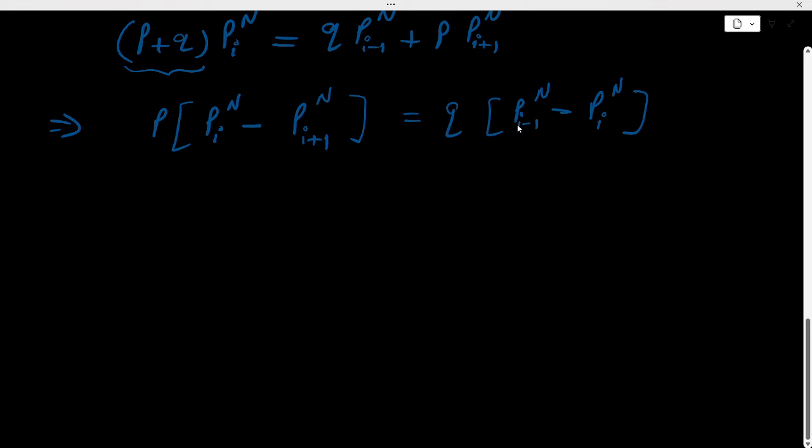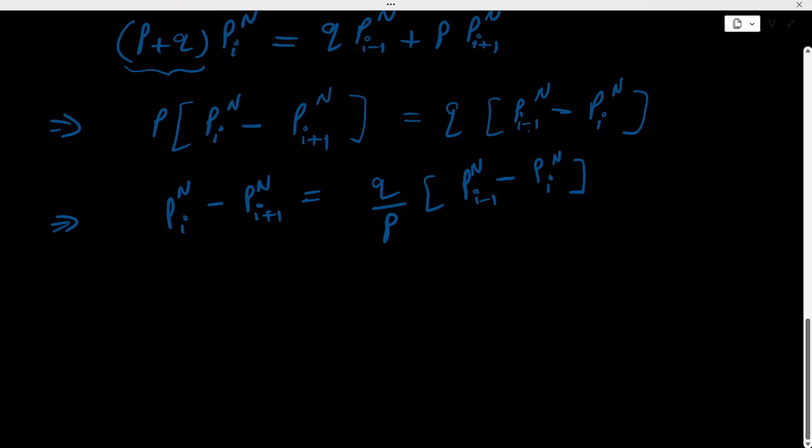Okay, now from here it's just a manipulation. So this implies P_i^n minus P_{i+1}^n equal to Q upon P times (P_{i-1}^n minus P_i^n).